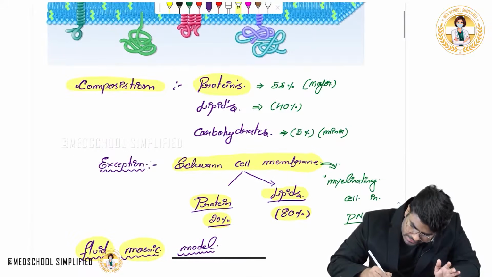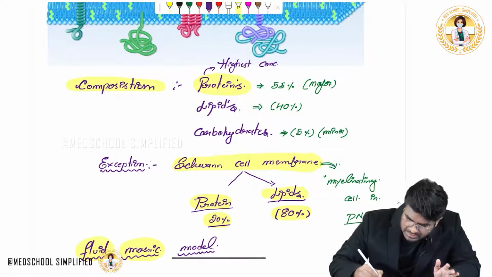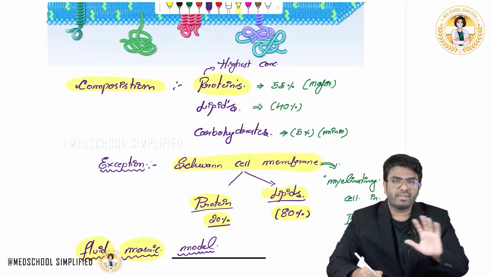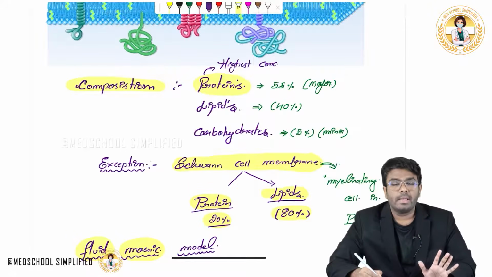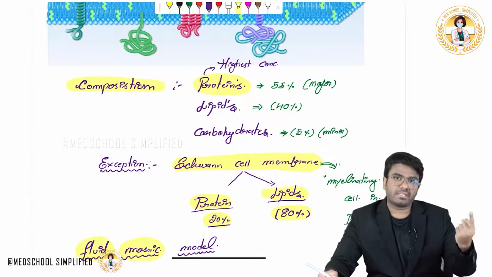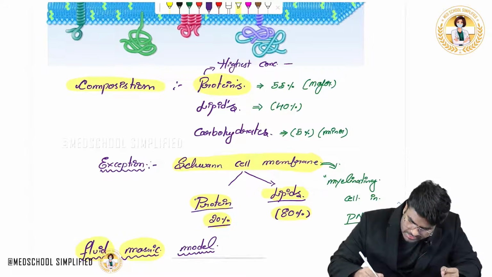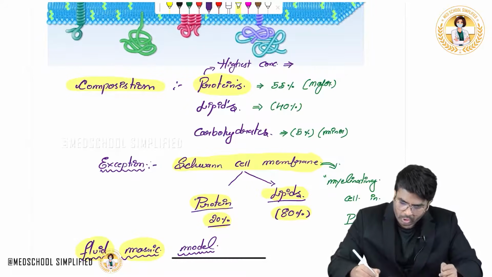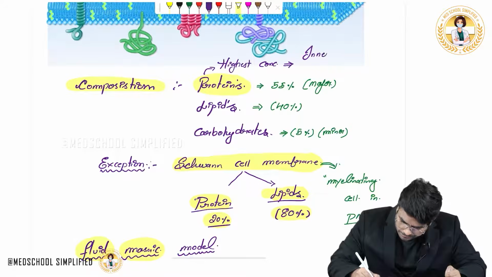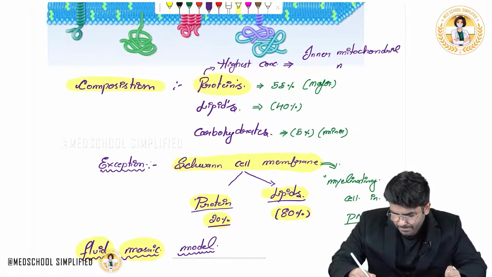Let me write here itself: the highest concentration of proteins is present in which cell membrane? Yes, in every cell membrane proteins are the highest composition, no doubt. But there is one cell membrane where the protein concentration is the highest, and that is the inner mitochondrial membrane.